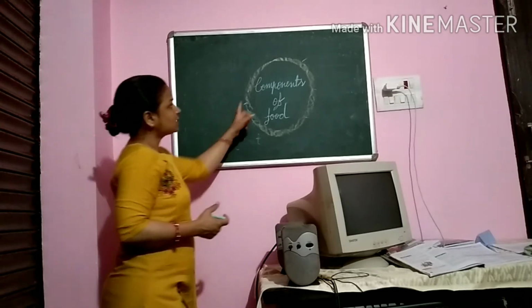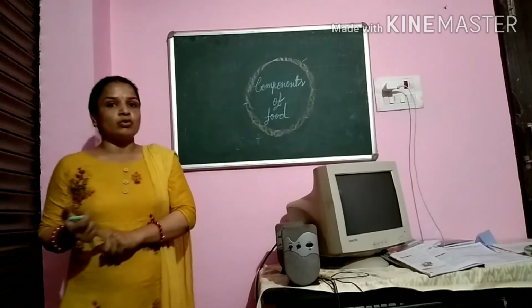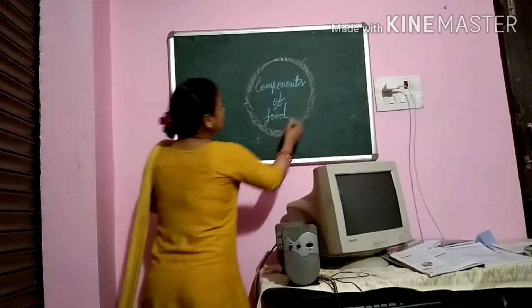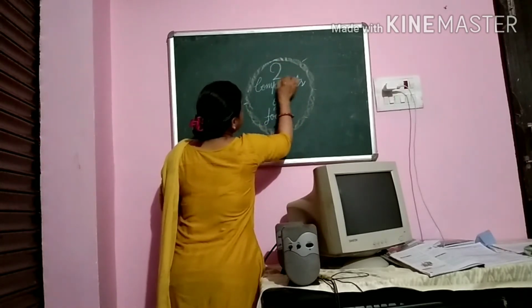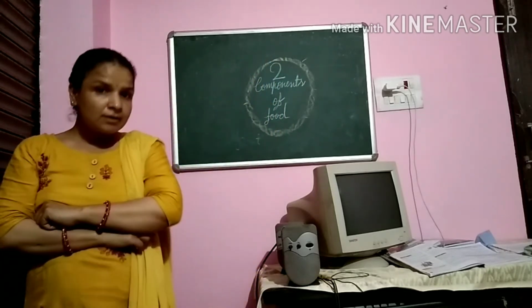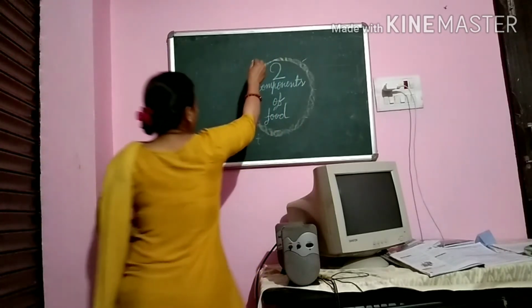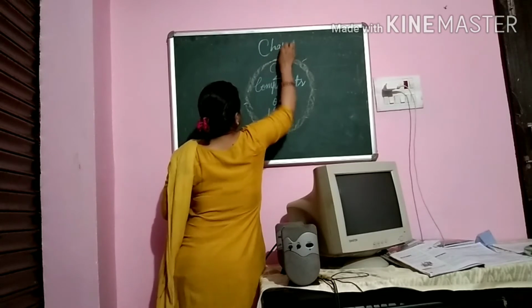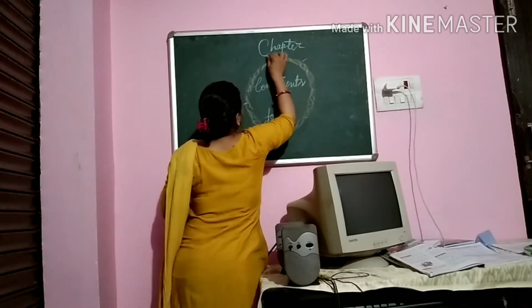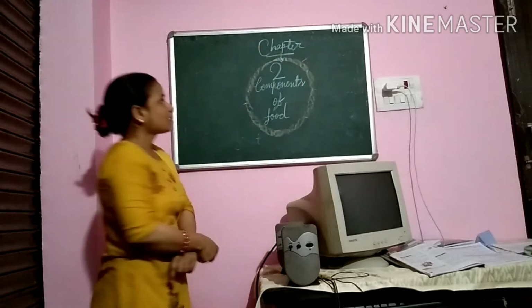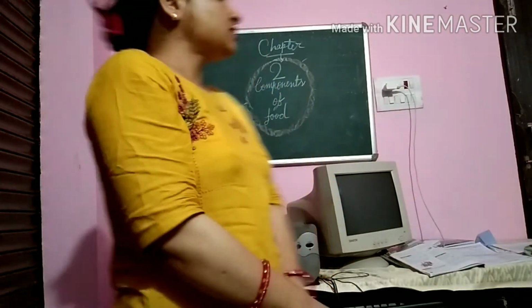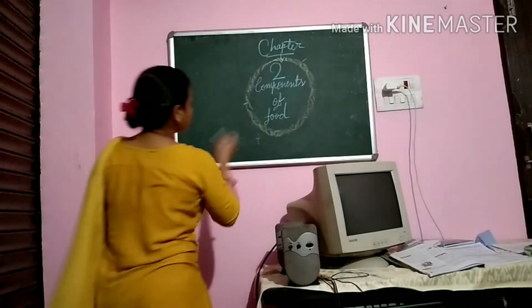The nutrients are the components of the food, and this is our chapter number 2. This is the components of the food. What are the components of food?